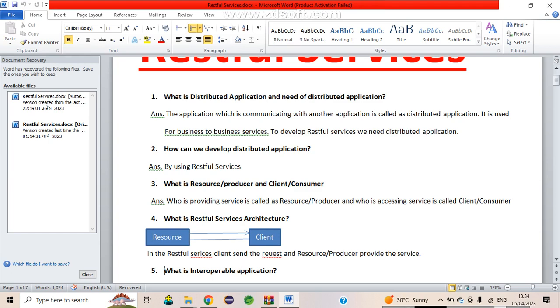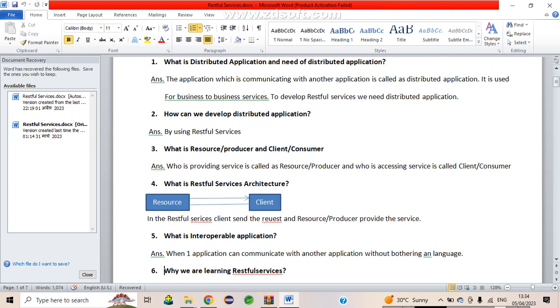Okay. And you may have heard of the interoperable application. Suppose Paytm is developed with Android or Python, and IRCTC is developed with the Java language. Both are communicating without considering the language. Then it is called an interoperable application. And in this age of the world, all applications should be interoperable. So by using RESTful services also, we can develop interoperable applications.